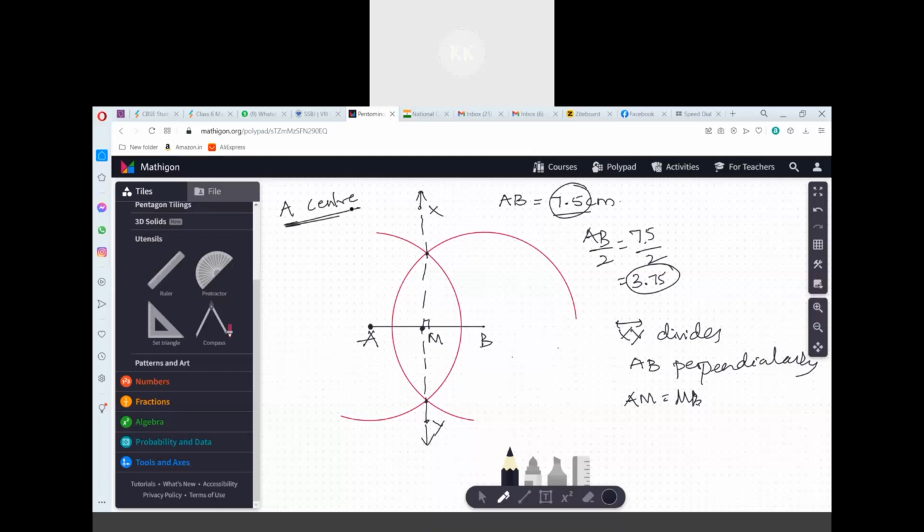From A as the center, with a radius more than half of the given line segment, you will cut arcs on either side of AB. You will repeat the procedure by taking B as the center to get the points of intersection. These points of intersection are connected by means of a line, that is called the perpendicular bisector of the given line segment. Understood? Yes, sir.